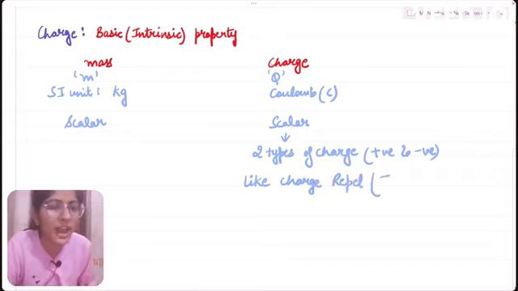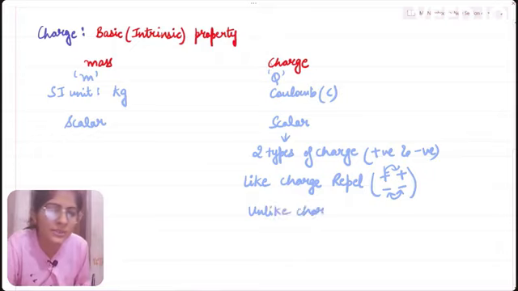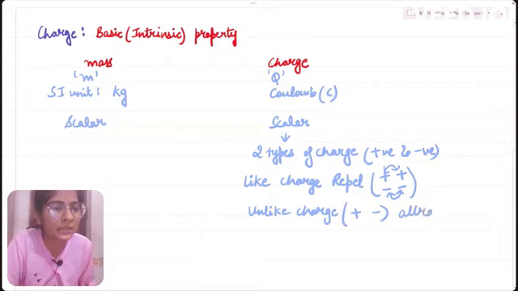That means if we have two positive charges or two negative charges, they will repel each other, while unlike charges, that is, one positive charge and one negative charge, will attract each other. So this is a property relating to two types of charges.